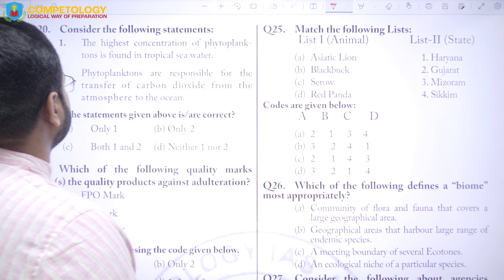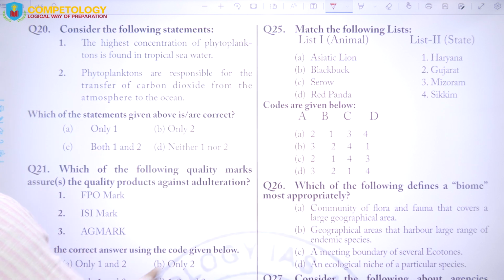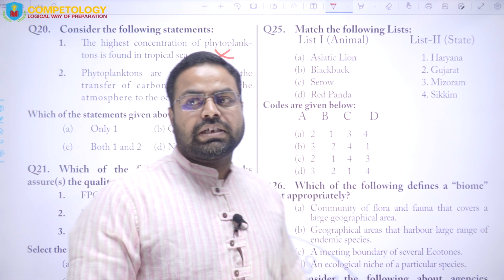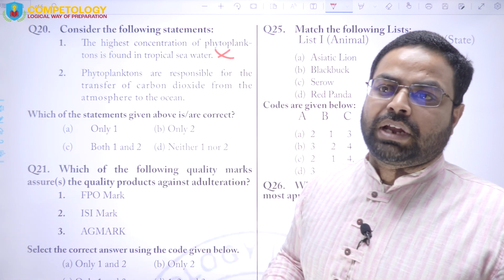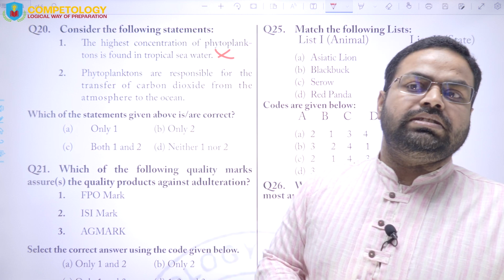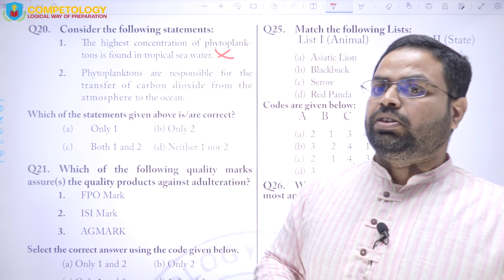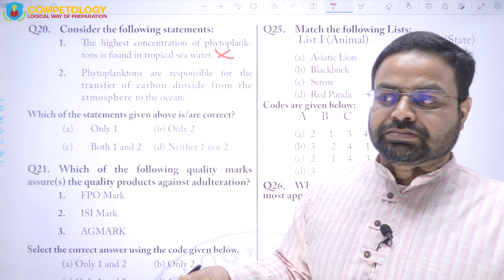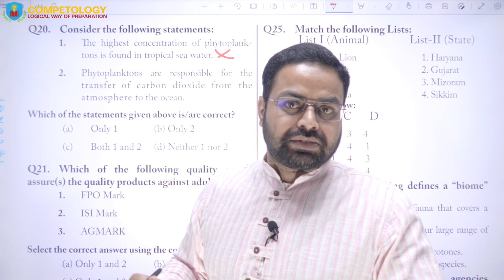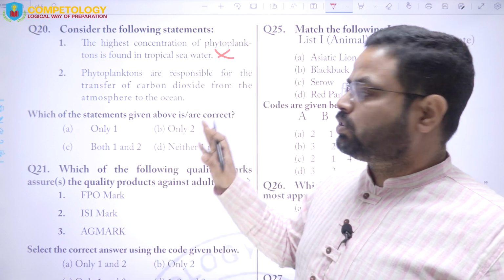Next: consider the following statements. The highest concentration of phytoplankton is found in tropical seawater. Tropical seawater will not have the highest concentration, because phytoplankton are found in abundance in regions where there is mixing of warm and cold currents, like off the coast of Newfoundland and the Sea of Japan. These regions have a higher concentration of phytoplankton, so tropical water will not.